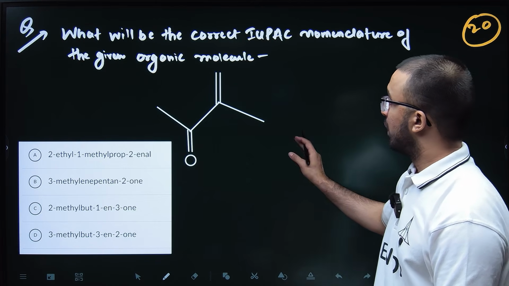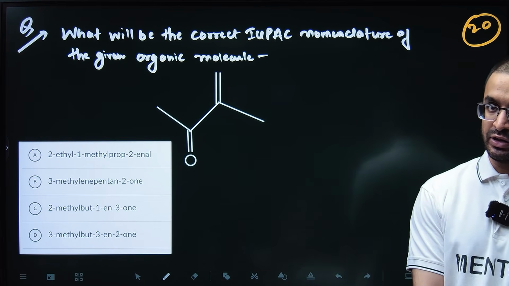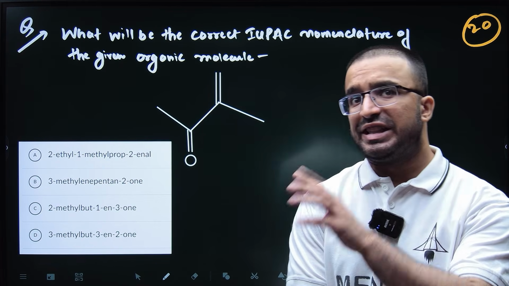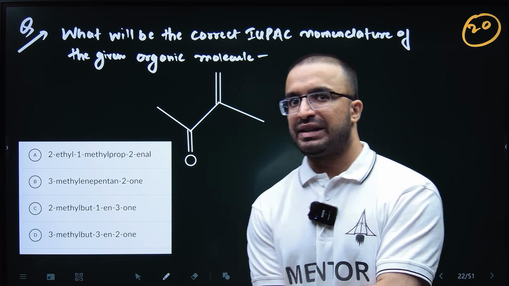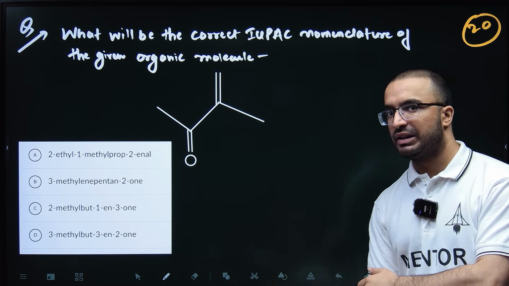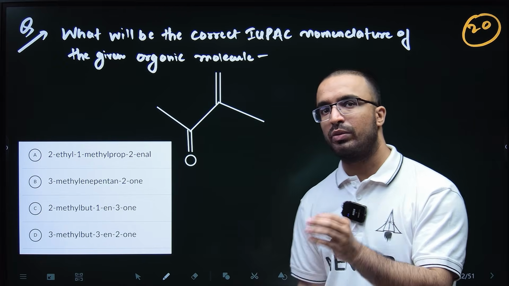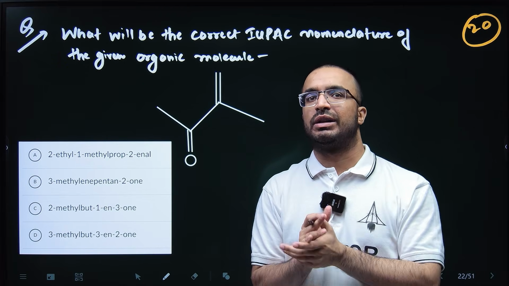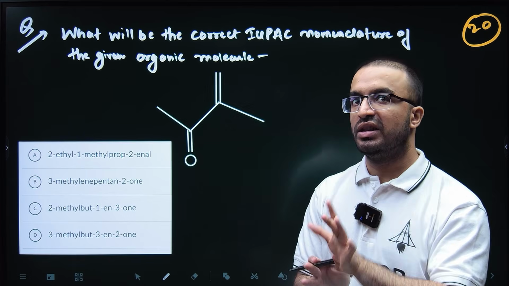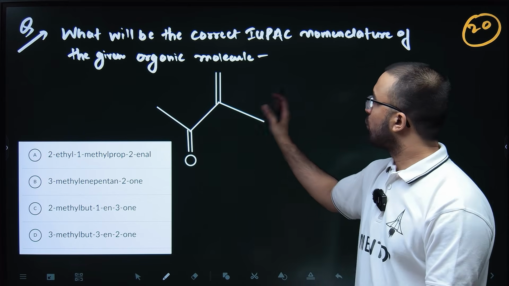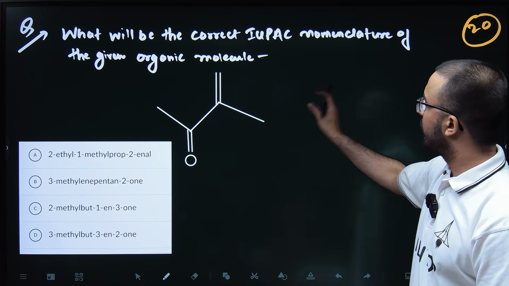Then again, I told you we have an IUPAC nomenclature question. So please don't miss these topics like IUPAC and organic chemistry, GOC basically, and stereoisomerism. Don't think that we'll just do reaction mechanism, aldehyde, ketone and phenol and everything will be fine. No, no. Do everything. So what will be the correct IUPAC nomenclature of the given compound?